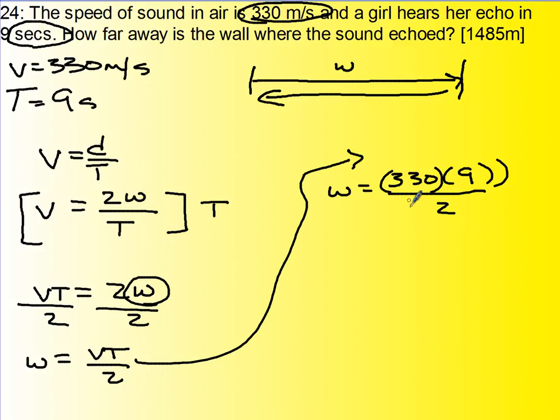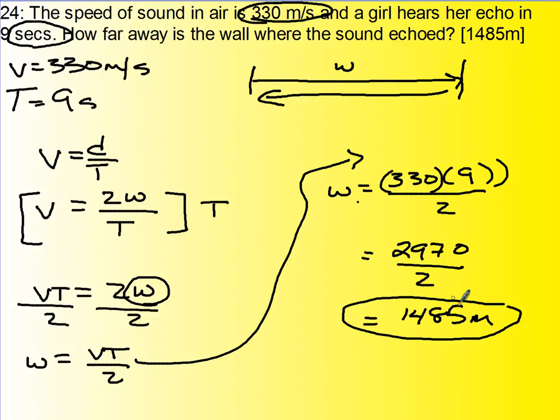So 330 times 9 is 2970, divided by 2. This is 1,485 meters. If you always do the algebraic steps one at a time, you won't get confused.